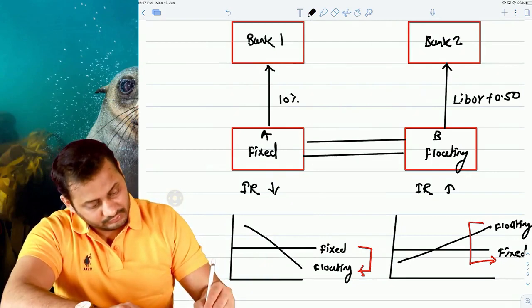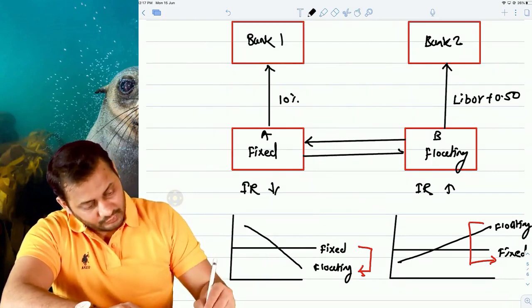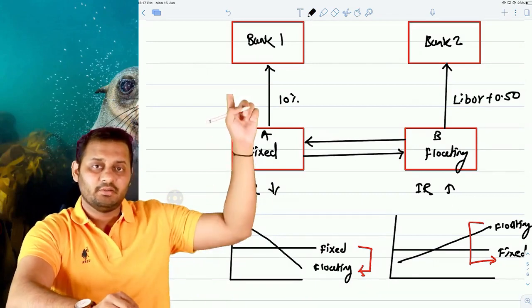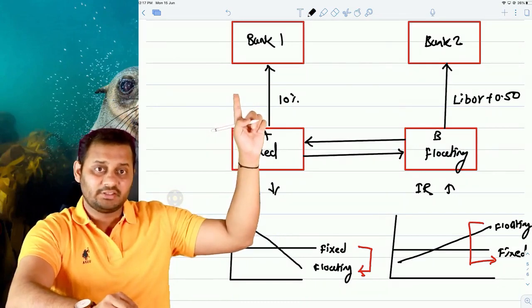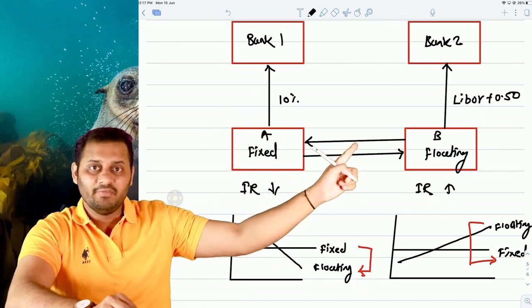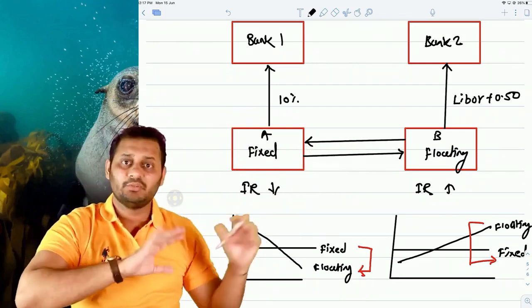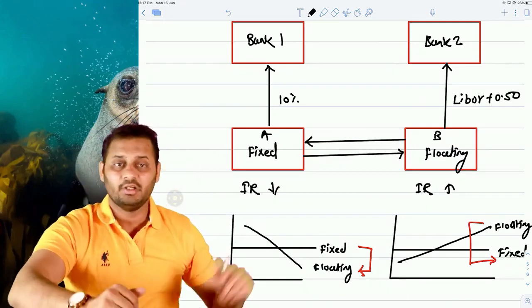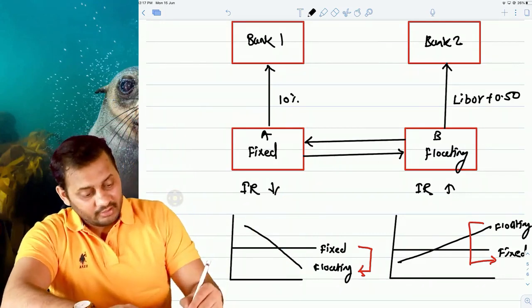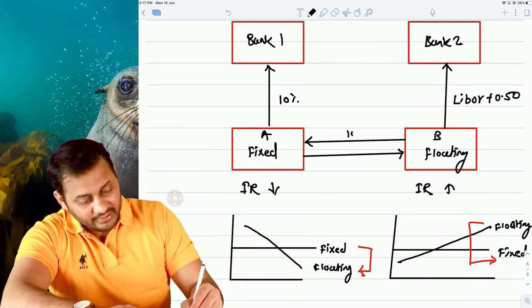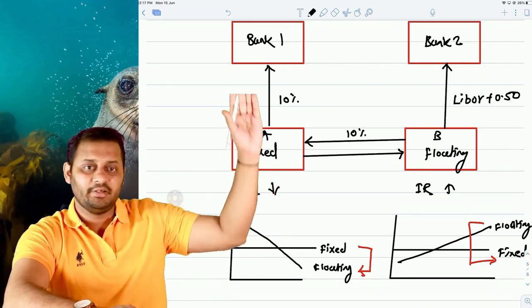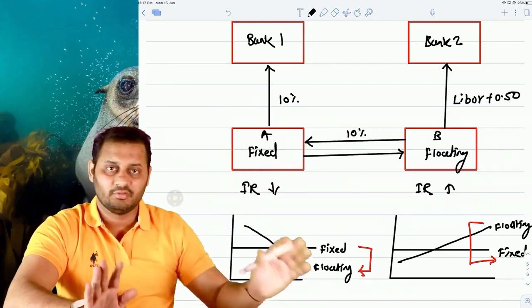What will happen? Party A is paying 10% fixed to the bank. What will B do? Both parties will decide based on their own agreement, as there are no formulas in this case. So B and A will decide that B will pay 10% to A, so that for A, 10% is paid and 10% is received. The story is over.